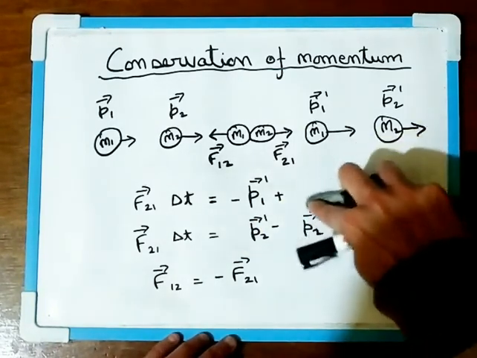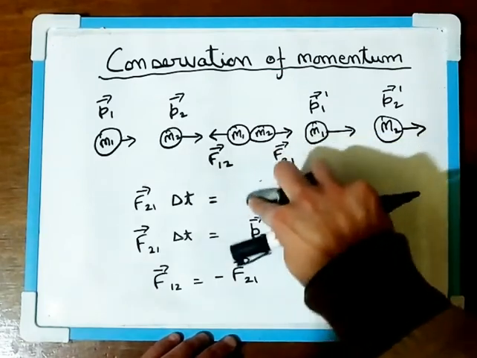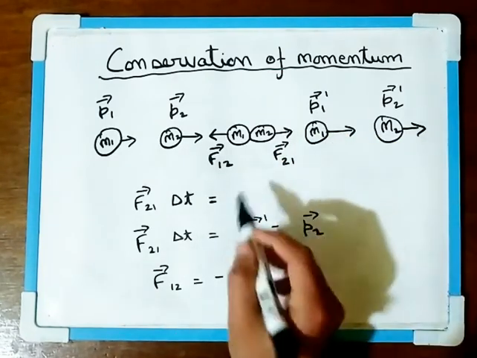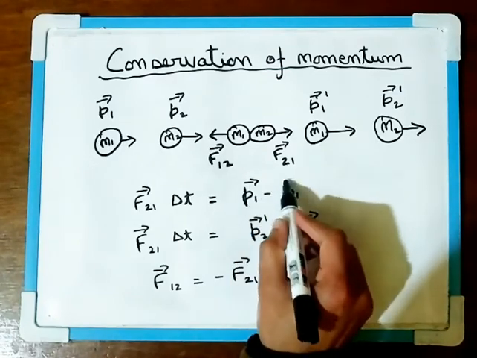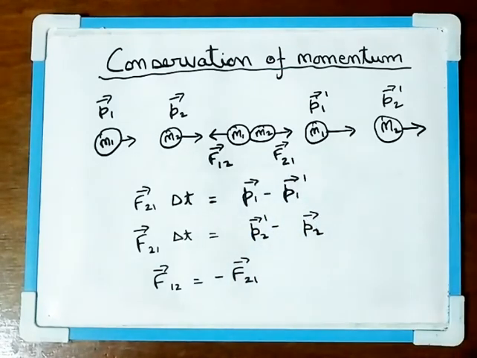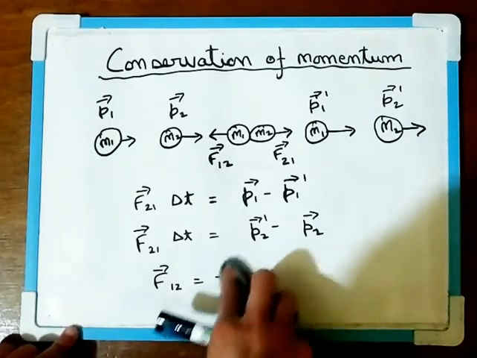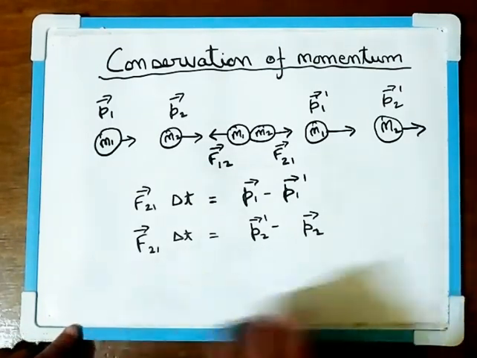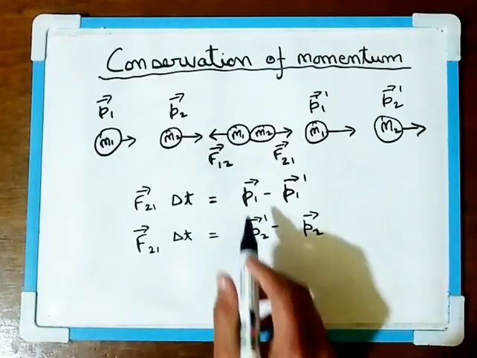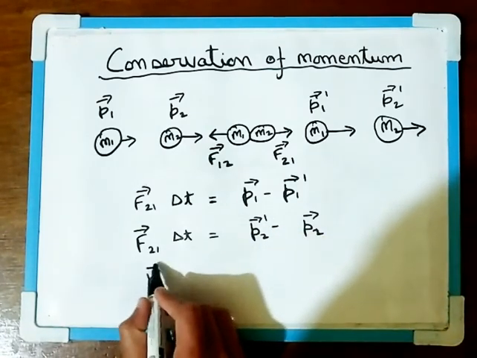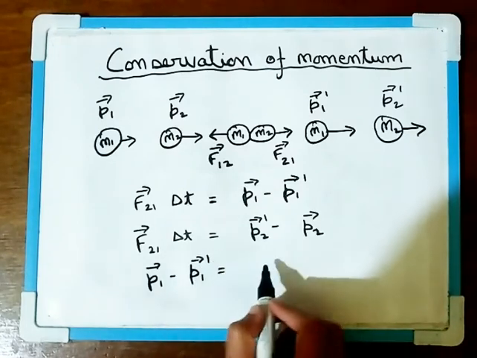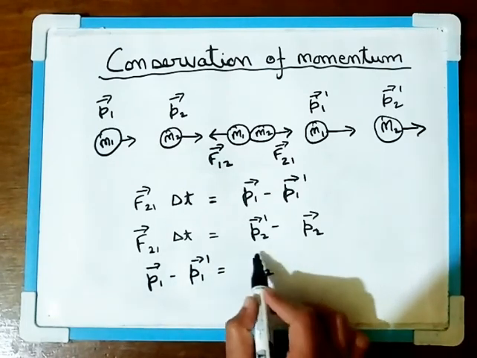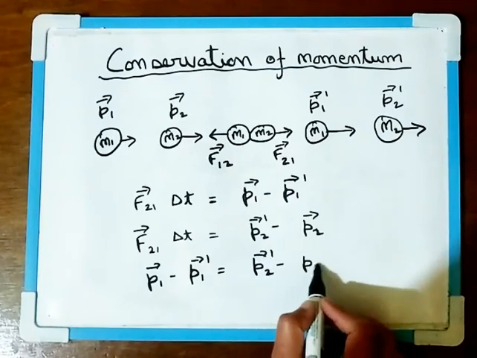If we compare the two equations, they are equal. Hence we have P1 minus P1 dash equal to P2 dash minus P2.